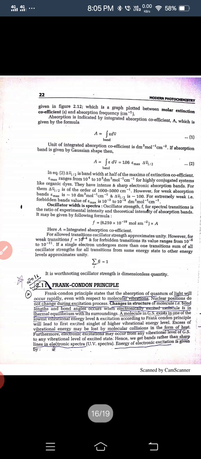Absorption spectra. Due to internal collisions, the absorption spectrum of a substance is not in the form of a fine line; rather, broad spectral bands are obtained which contain many unresolved lines. Absorption peaks are in the form of a Gaussian profile, as given in the figure, which is the graph plotted between molar extinction coefficient and absorption frequency in centimeter inverse.